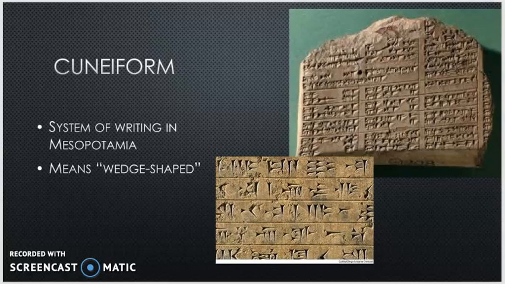The translation of the word cuneiform literally means wedge-shaped, because if you can see here on this picture on the right, it's zoomed in a little bit, the actual figures that they used to make their letters and words were shaped kind of like wedges.